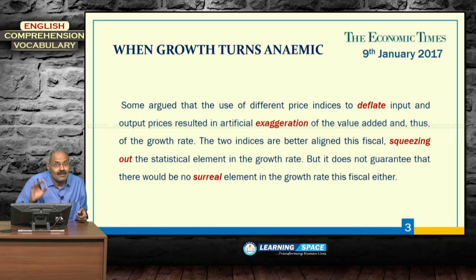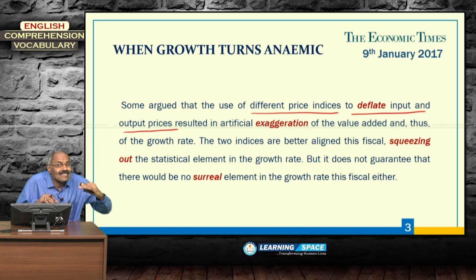The next one, some argued that the use of different price indices to deflate input and output prices... to deflate, the meaning is to weaken it.